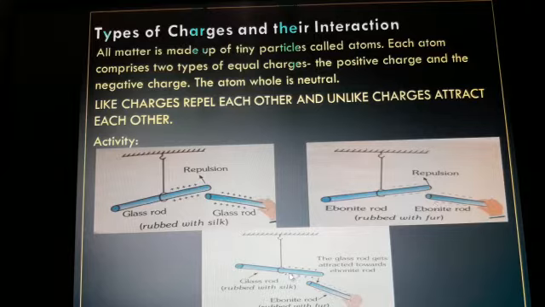But in the third case, one is a glass rod and another is an ebonite rod. The glass rod is rubbed with silk, whereas the ebonite rod is rubbed with fur. So ebonite has negative charge, whereas the glass rod has positive charge. The glass rod gets attracted towards the ebonite rod. So we can see that like charges repel each other, whereas unlike charges attract each other.